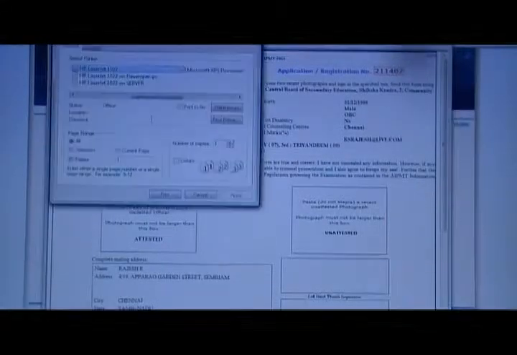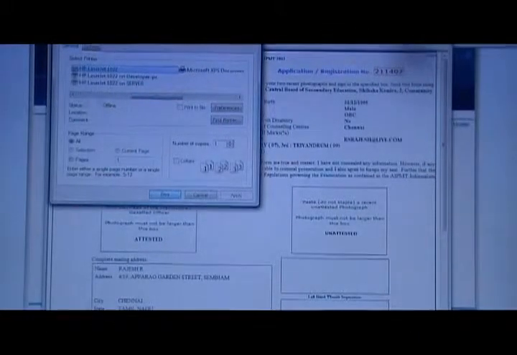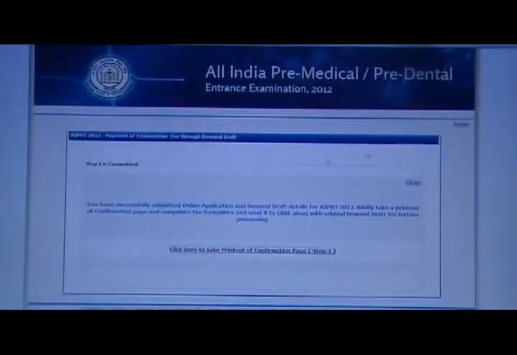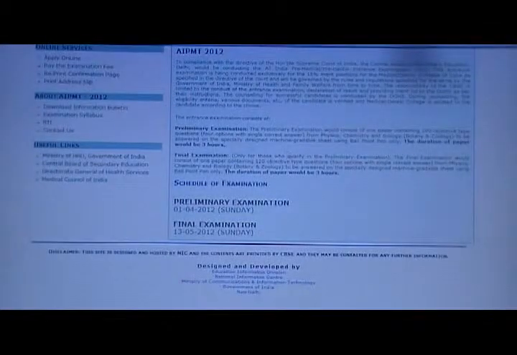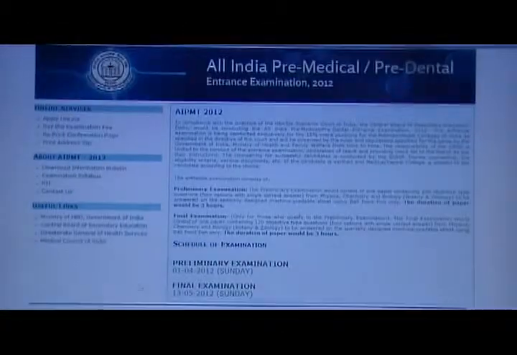So this comes to the end of the application part. You can take the printout here. You can attach it directly, or you can go back at any moment. You can note down your application number, and this page you can retrieve at any moment. Since I have the printer here, you can take the printout here itself automatically, or again you can close it here. So anytime you can go back and apply at any time. You can retrieve the confirmation page. You can make your payment at any time.